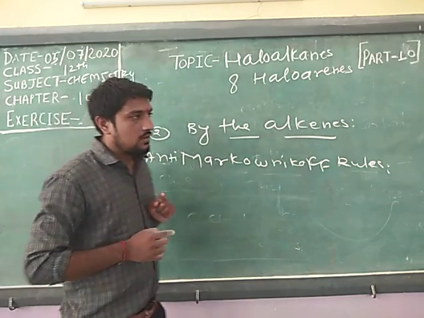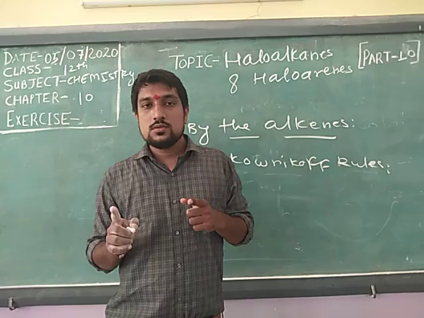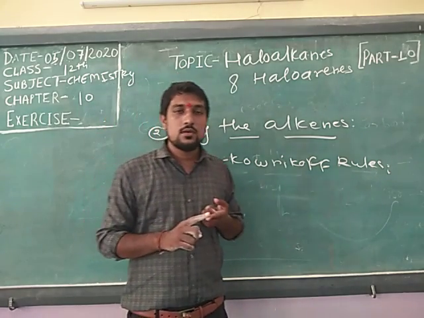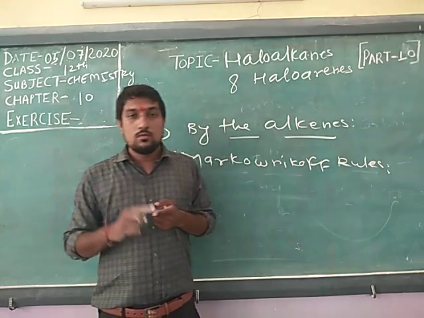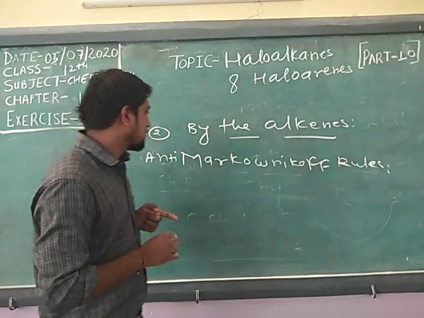And one more thing: hydrogen adds to the carbon which has more hydrogens. Remember that.